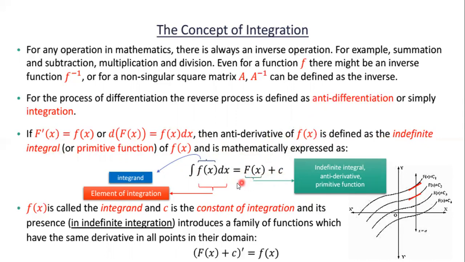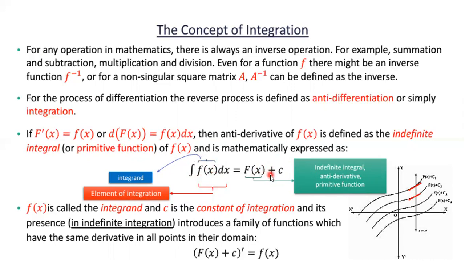Now here, f of x is the integrand, and the variable of f of x and dx must be the same. If it is not the same, then we cannot integrate. Okay, and now F of x plus c is the indefinite integral, antiderivative, primitive function. What is the reason for the constant c?